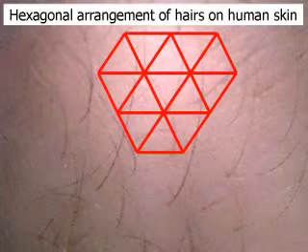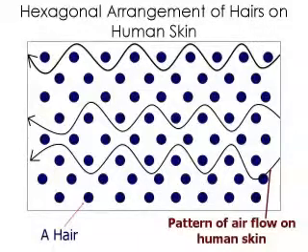Now what's the importance of this hexagonal pattern? When wind flows on the human skin, the air atoms cannot penetrate the hair, so they go around it. When they go around it, they produce a pattern like water waves. So the pattern of airflow on human skin is similar to water waves, and this causes turbulence in the air touching the skin. So the air near the skin, this hexagonal arrangement causes turbulence in it. Now what's the importance of this turbulence?